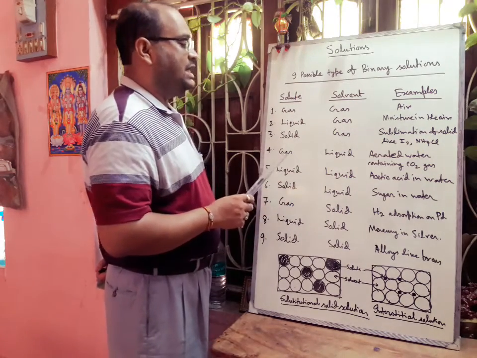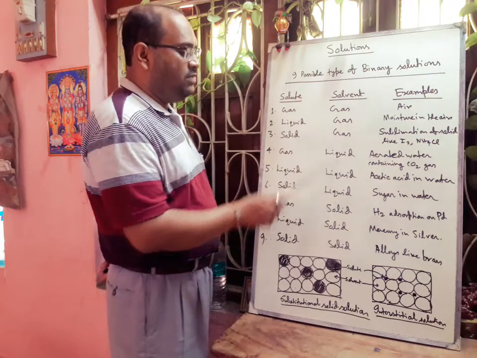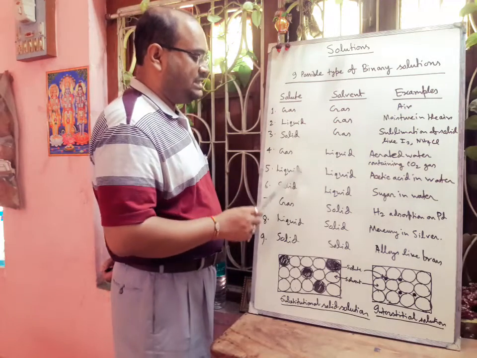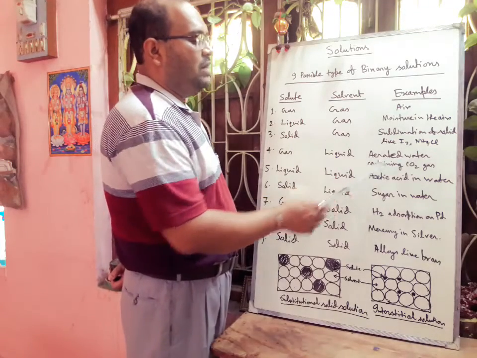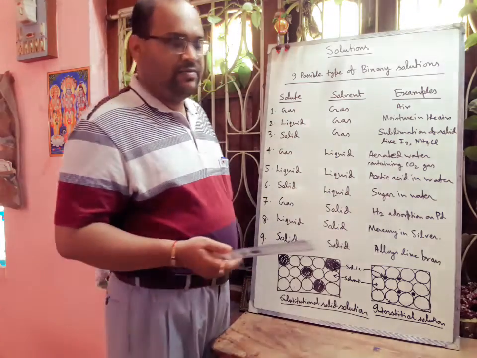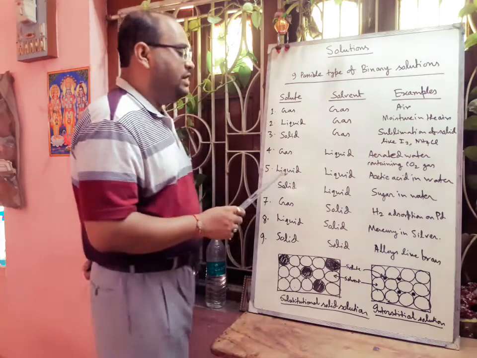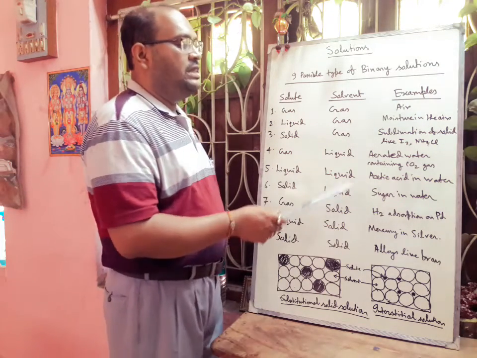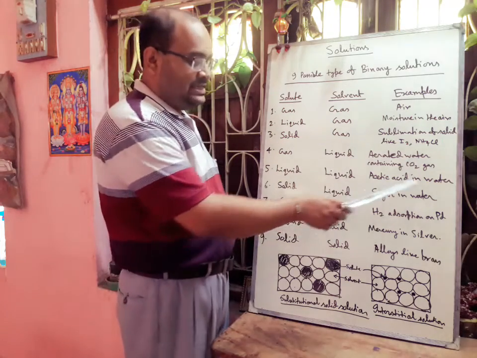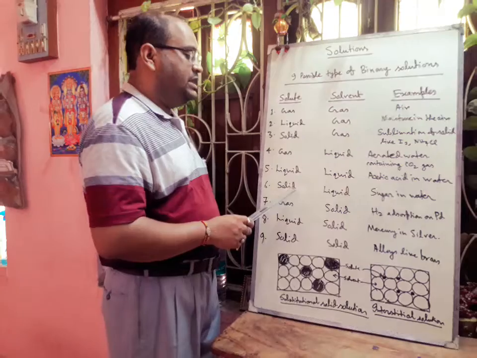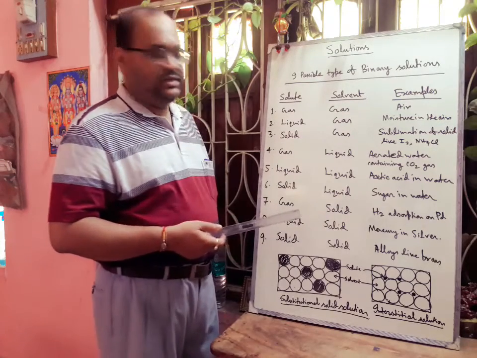Next mixture is gas in liquid. In case of liquid also there will be 3 possibilities: gas, liquid and solid. Gas in liquid will be aerated water containing carbon dioxide, like cold drinks. For liquid in liquid we can think about alcohol in water, or acetic acid in water, that is vinegar solution. Then solid in liquid, sugar in water.